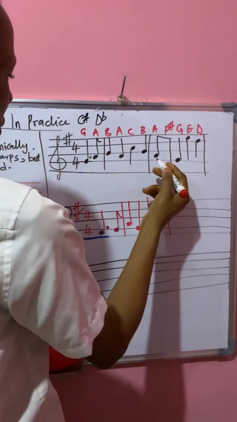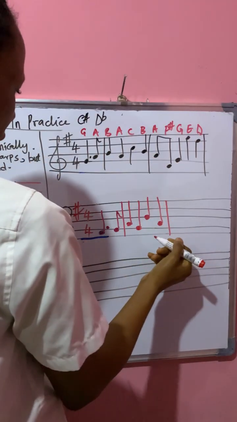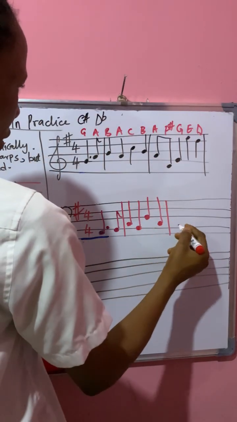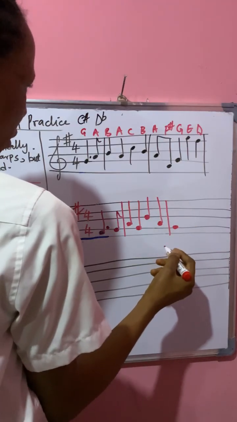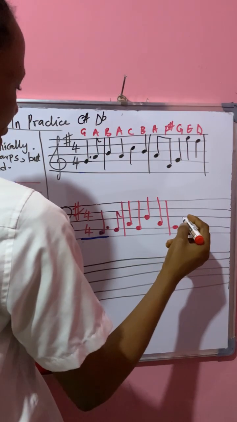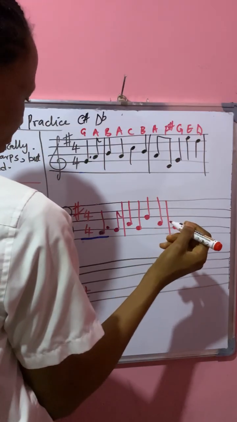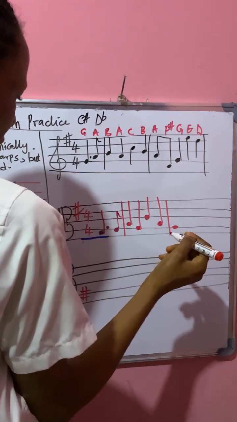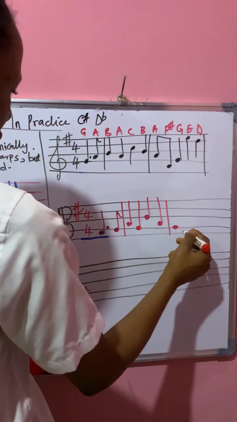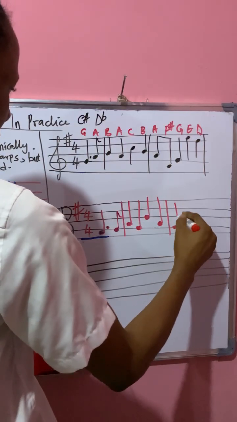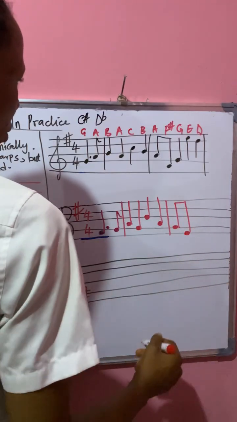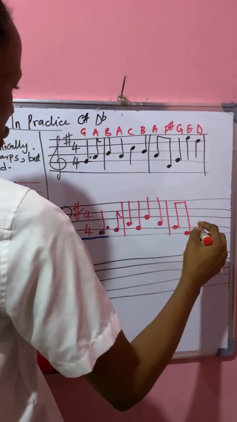And then we put A. Where is A? If this place was G, then this is an A. And then we put F. So where is F? If this is G, then F is going to be this line. So we're done with that, and then we put G again.